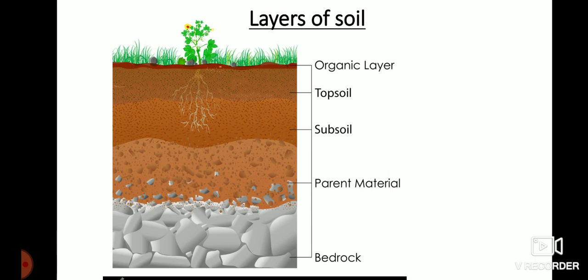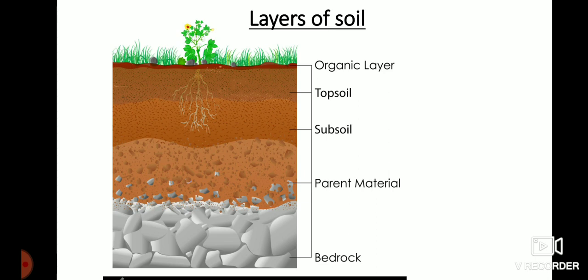Organic layer is the uppermost layer, and it is a very thin layer. Actually, it is made up of organic materials like humus or dead remains of plants and animals. So, it makes the soil very fertile.